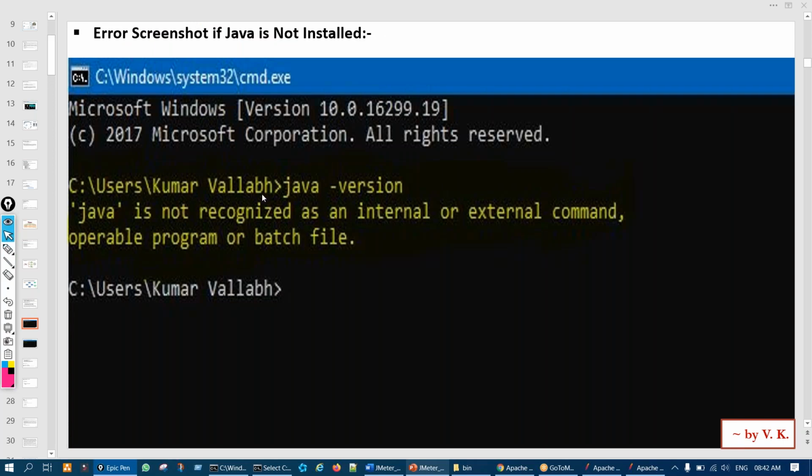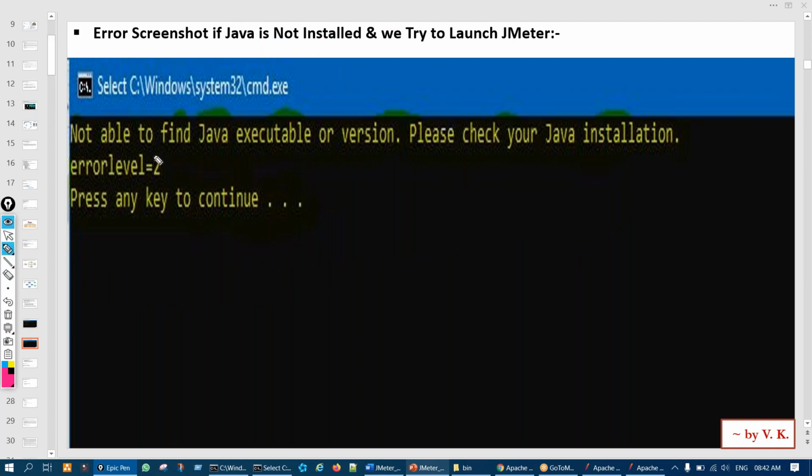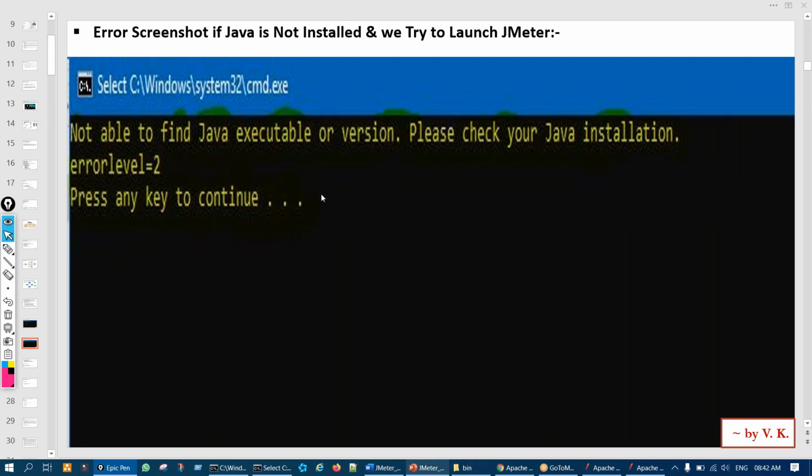Let us say Java is not installed, and you try to launch the JMeter, it will throw an error like this, that it cannot find Java, or check the Java installation. So this kind of error will come if Java is not installed. So Java is a needed thing, right?